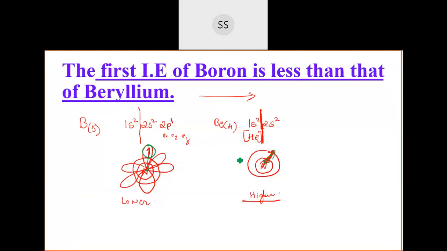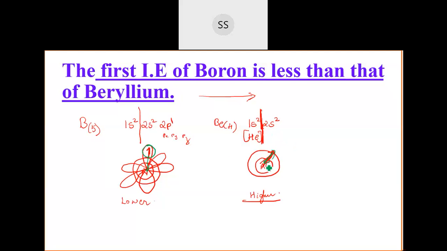This I drew because you should get a clear picture of it. When you are writing in the exam, you just write only so much. Configurations you write, and then you say that in the boron case, the electrons are present in the 2p orbital having a little less interaction with the nucleus, whereas the electrons present in the 2s orbital have more interaction with the nucleus.